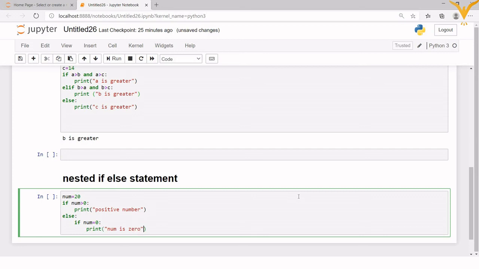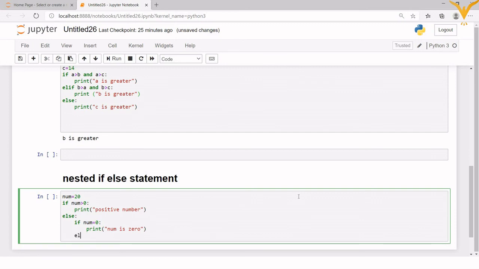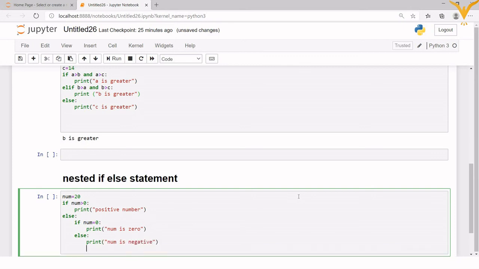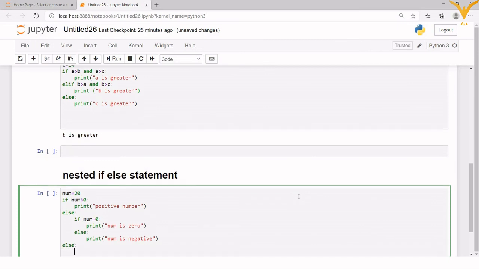And again, inside that, for that if I will have the else statement where I will print num is negative. And in the last statement, outside of all of it, I will print: have a nice day.